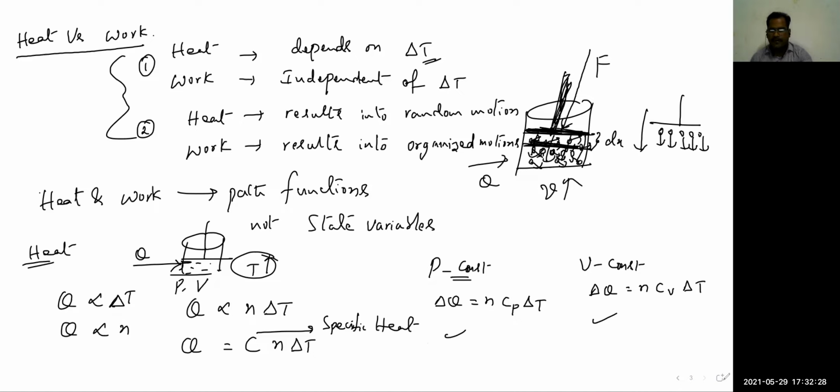Similarly, work done, if you see, take the same thermodynamic system. It is closed by a piston.